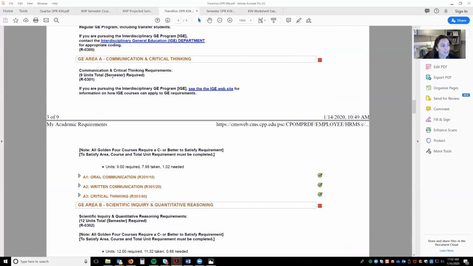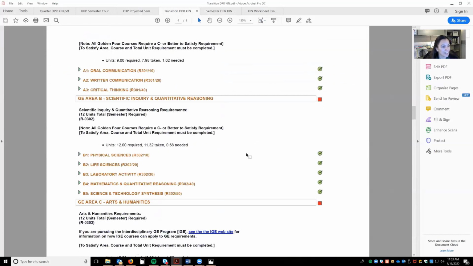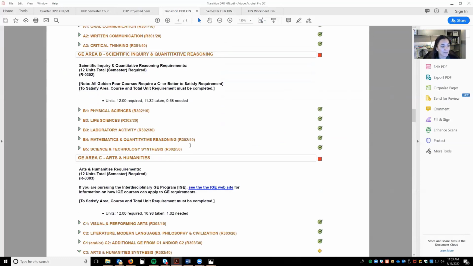Okay, so now we have gotten to GE Area A. A green check mark means that that GE has been completed. So this has been completed, Area A. Now, some of you will see all green check marks, but then it will still be red and it will say missing 0.68 or 0.68 needed. That will be fixed when they go to graduate you. You do not need to worry about that.